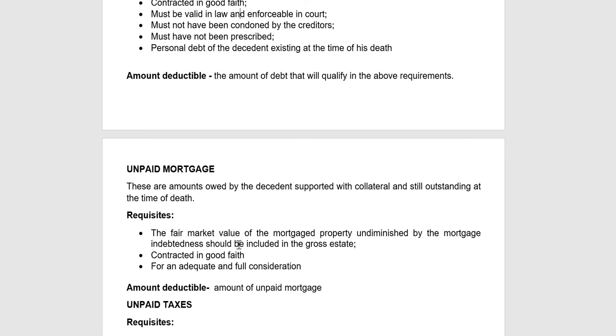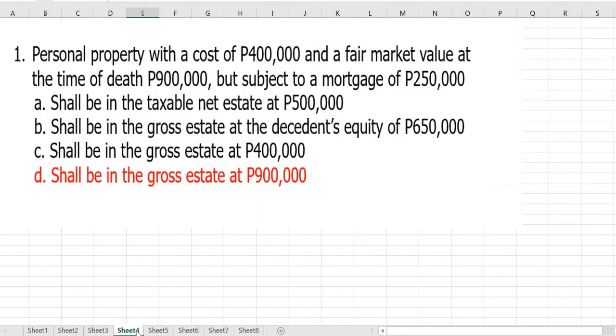i-include lang sa deductions ang amount of the unpaid mortgage. No? So, let's have ito. Personal property with a cost of 400,000 and a fair market value at time of death of 900, but subject to a mortgage of 250. No? So, ang presentation niya, it should be included in the gross estate at 900 at the fair market value at time of death.